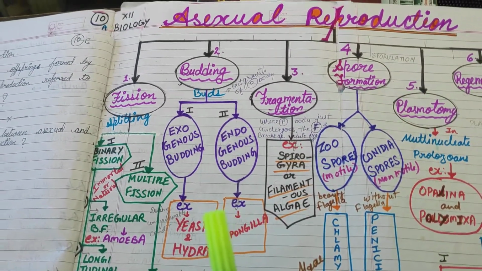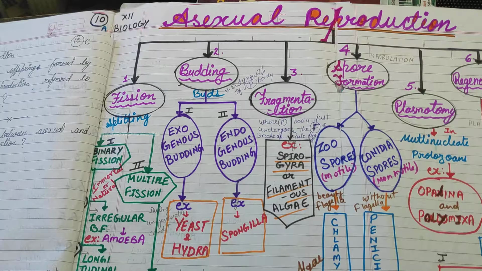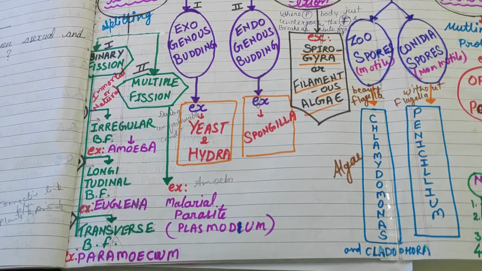Multiple fission means one parent cell splits into multiple daughter cells during unfavorable conditions. For example, malarial parasite, or we can say plasmodium.